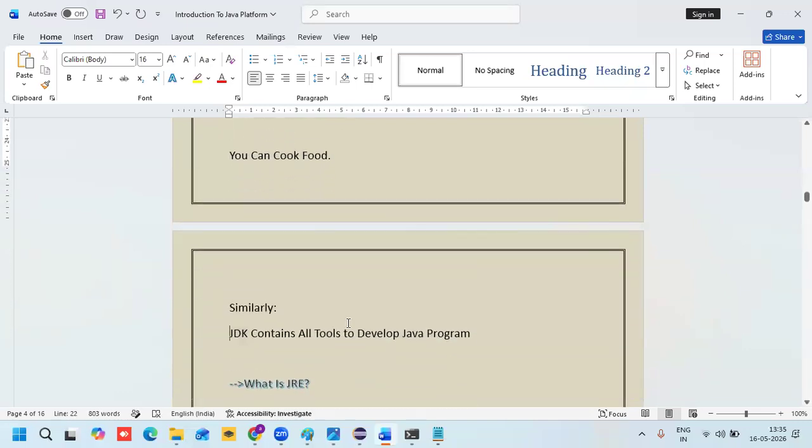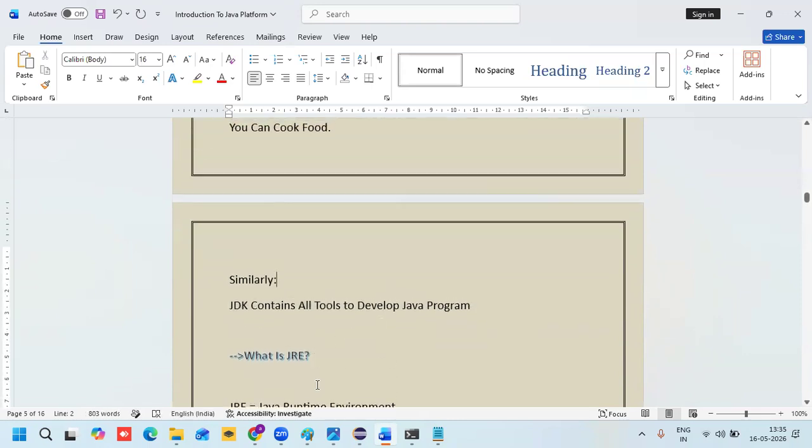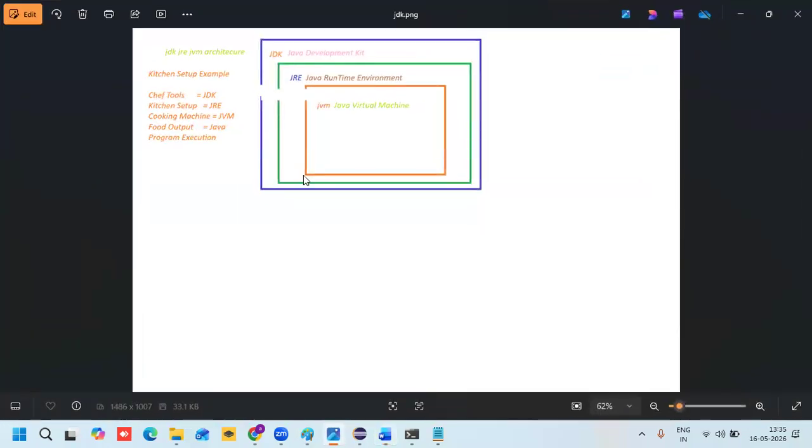Similarly, JDK contains all the tools to develop a Java program. Got my point? Let me explain this diagram. This blue color box indicates JDK, the Java Development Kit. Inside the blue box, we have one more green color box. That indicates JRE, which is inside the JDK.